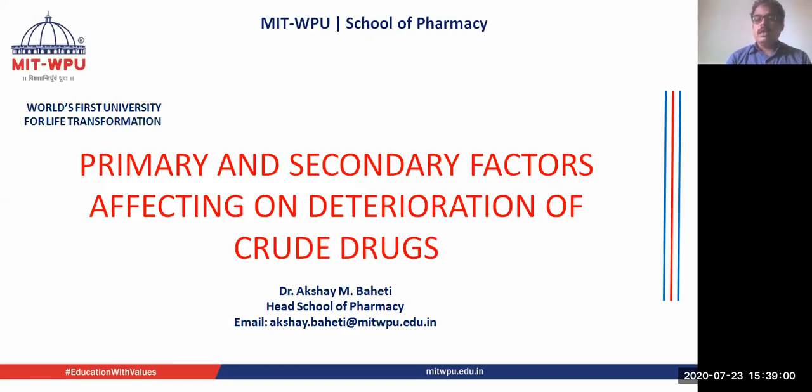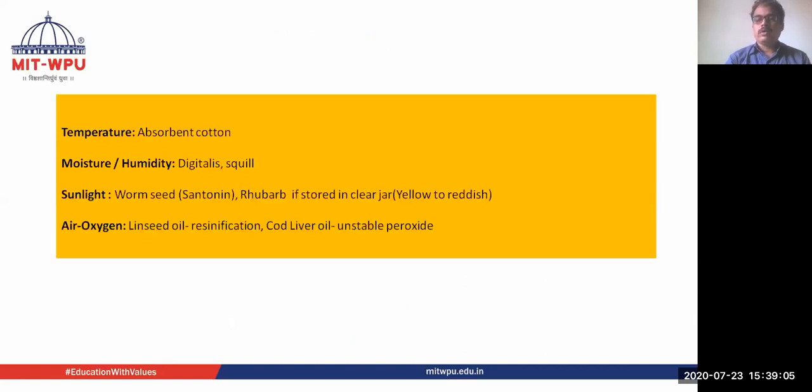Today's topic of discussion is primary and secondary factors affecting deterioration of crude drugs. Factors can be primary factors or secondary factors. Primary factors are temperature, moisture, sunlight, and air. An example of temperature is absorbent cotton.